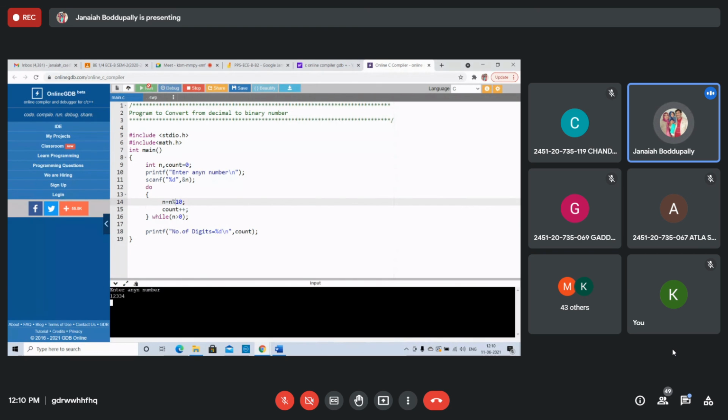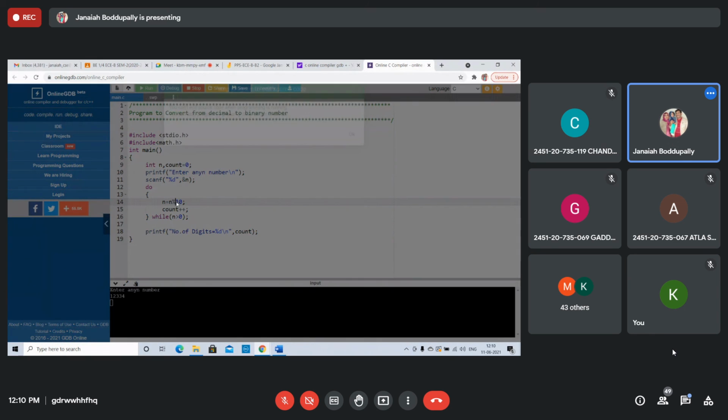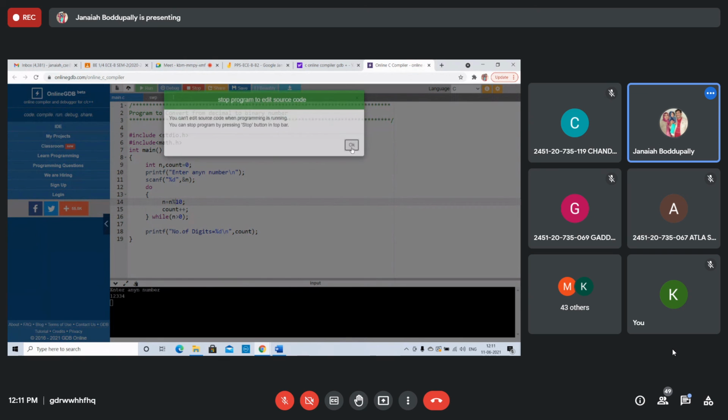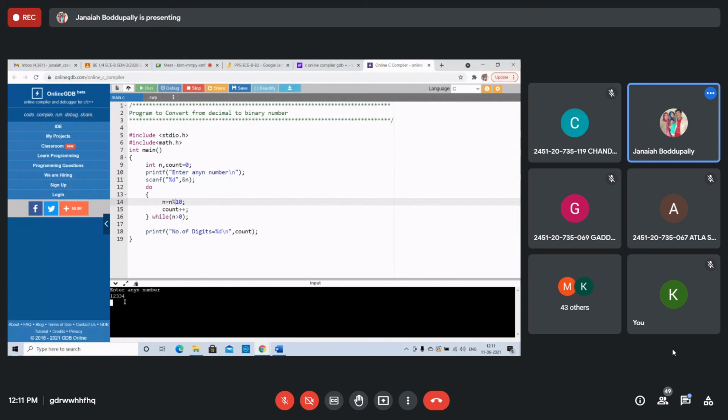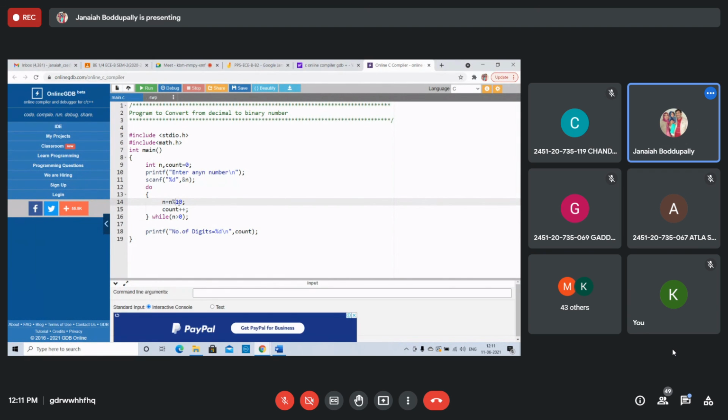If you take percent, you are not getting it, it will be 0. So you need to take n by 10. Divide by 10. Every time we take the quotient, and whenever it becomes 0, it is counting the number of digits, one digit like this.